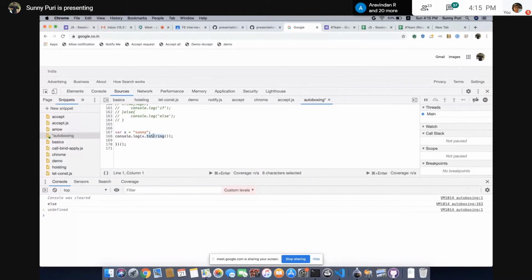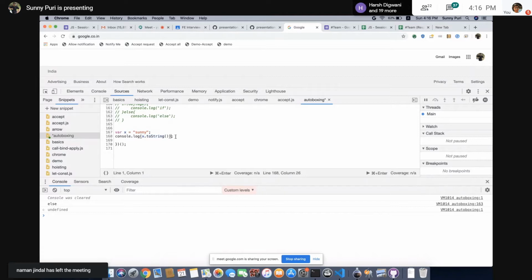So from where are these functions coming? They are coming from autoboxing. Automatically, JavaScript behind the scenes converts this x to its wrapper object. The wrapper object is new String, since this is of type string. So it will convert to its wrapper object, and from the wrapper object this toString is coming. We know this, right? Okay.